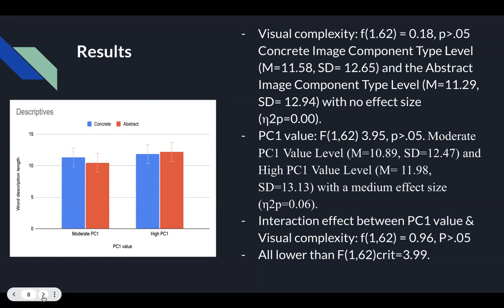For the interaction effect between PC1 values and image component type variables, it indicated no significance with a small effect size of 0.02. All results were insignificant since they were lower than the F critical value of 3.99 for F(1, 62) with an alpha of 0.05.